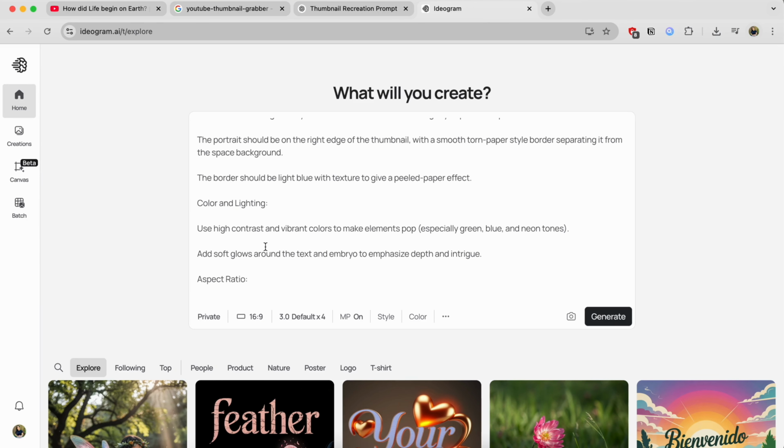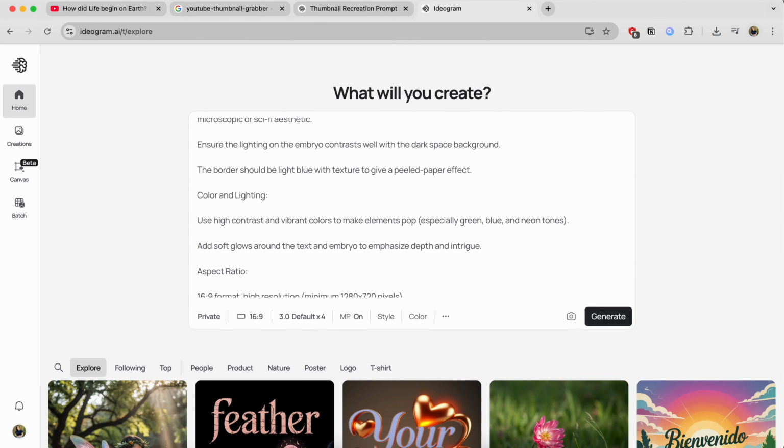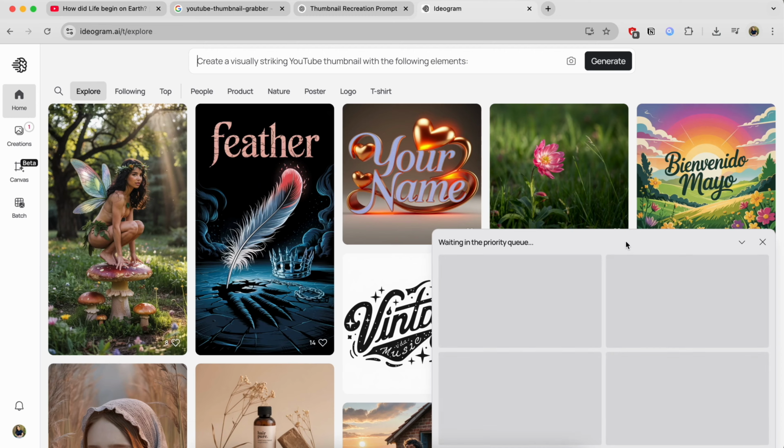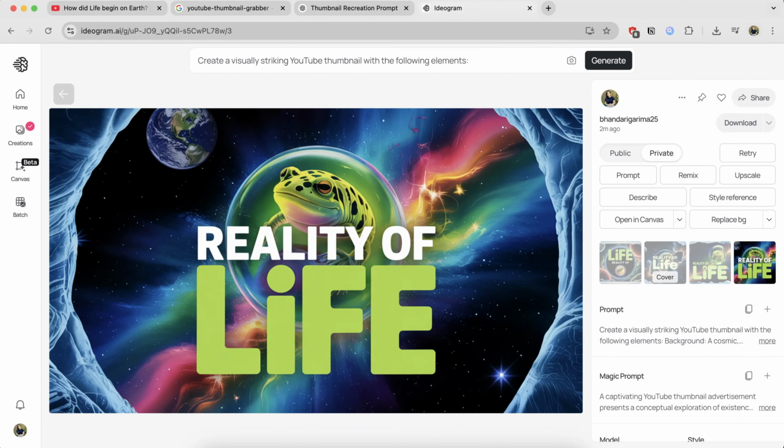I want to use my image instead of the creator's image, so I will remove the part for describing the creator's face from the prompt and click on Generate. So now you can see I have these amazing and stunning images similar to that thumbnail, and that too within seconds.